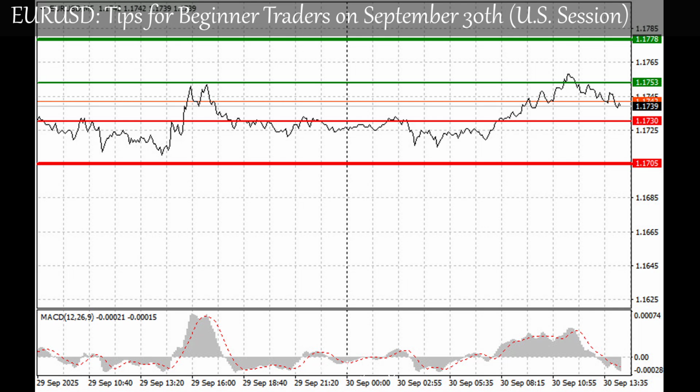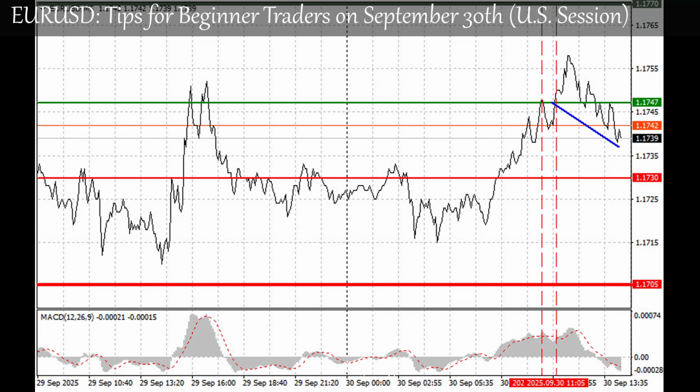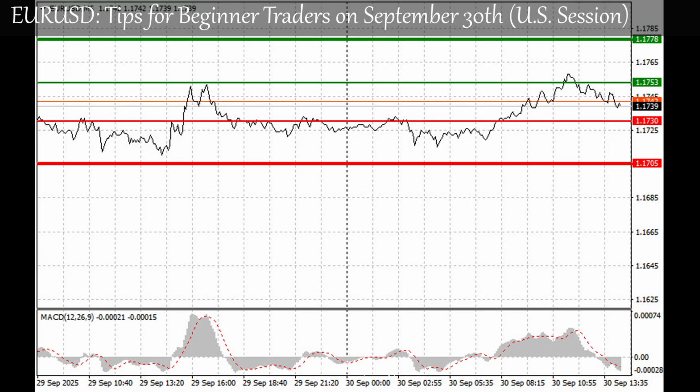The test of 1.1747 occurred when the MACD indicator had already moved well above the zero line, which limited the pair's upward potential. For this reason, I did not buy euros. The second test of 1.1747, when the MACD was in the overbought area, allowed scenario no. 2 for sell to play out, but a major decline of the pair did not follow.